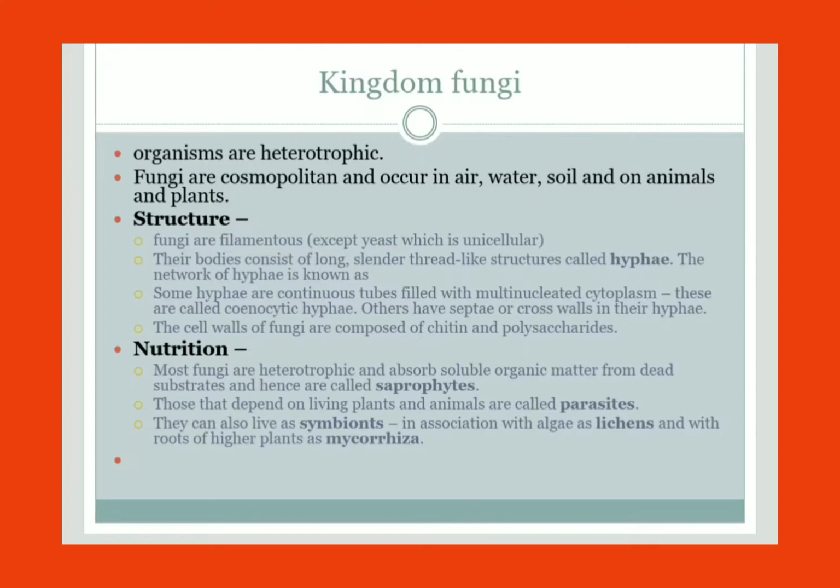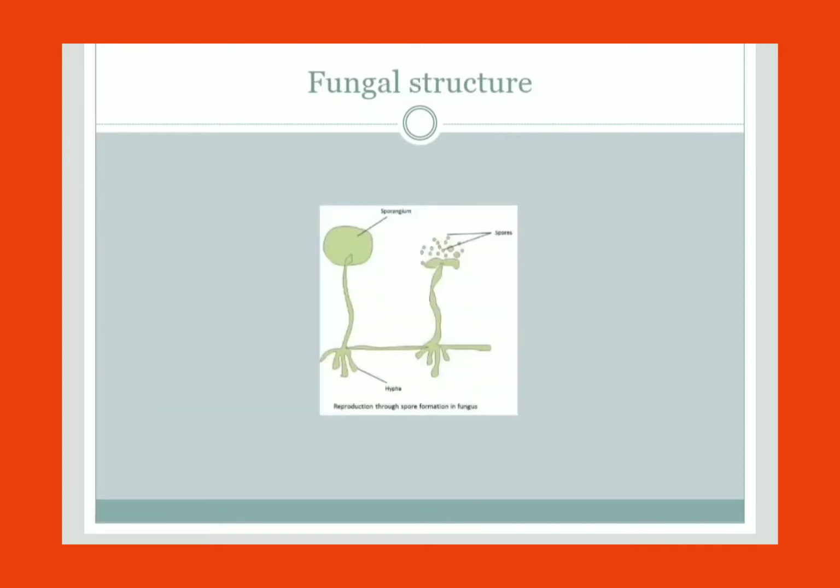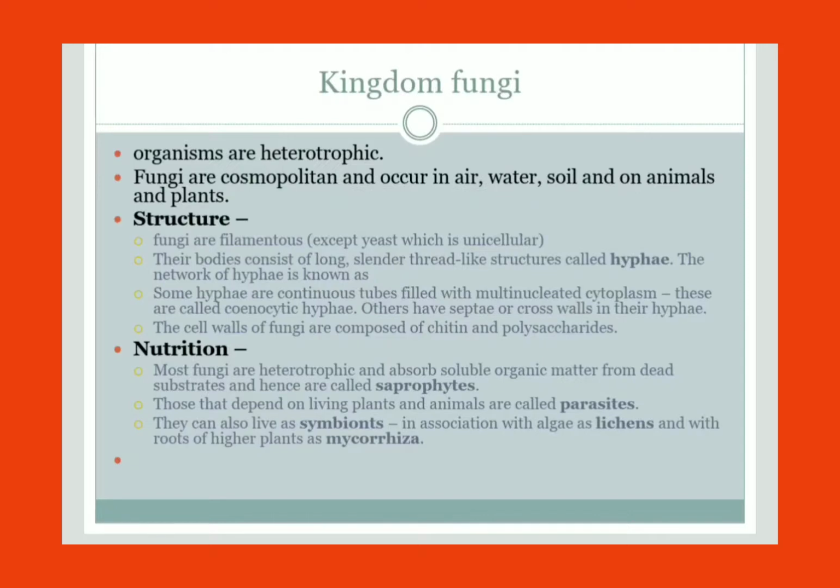Next, others have the cross wall or septa, and they will contain only a single nucleus. If you see this, the hypha bears at the tip region a sporangium. Inside, the spores are present. They may be sexual or asexual, so spore formation will be there. So this is a normal structure, and the cell walls are made up of chitin and polysaccharide.